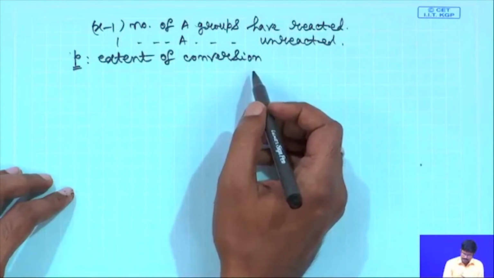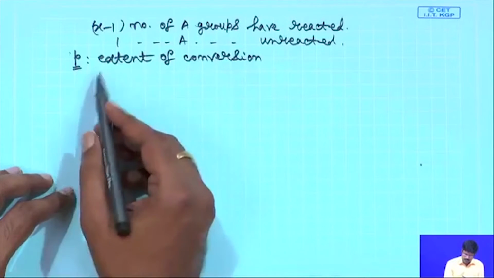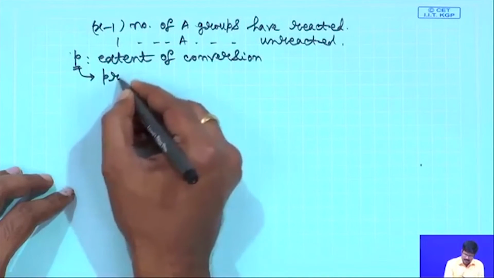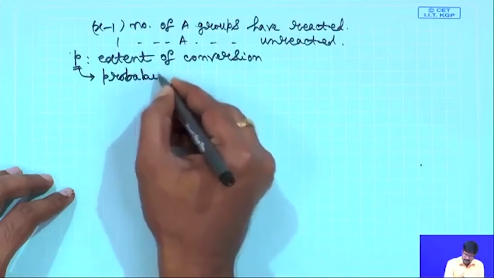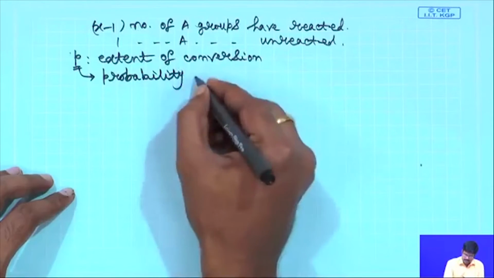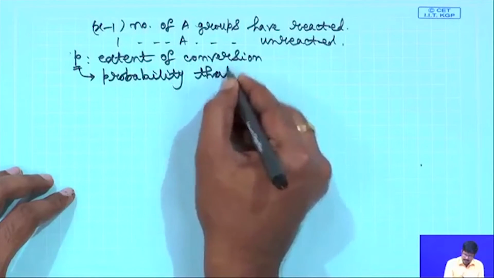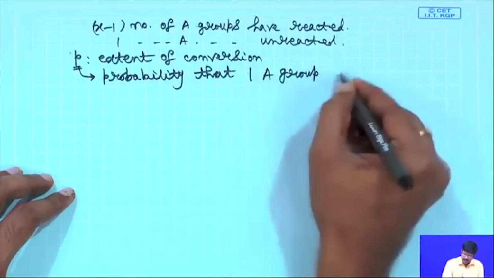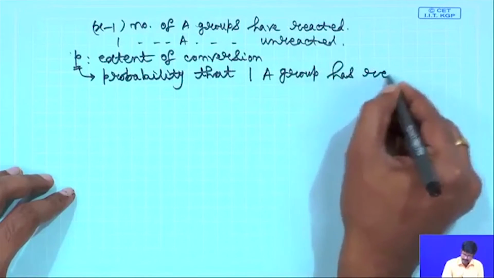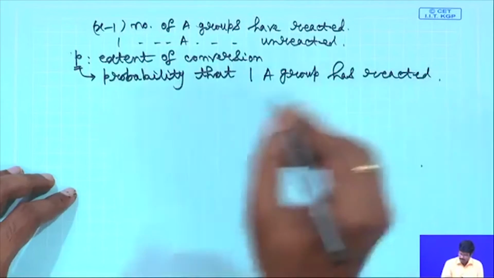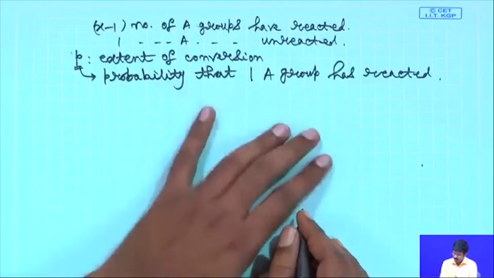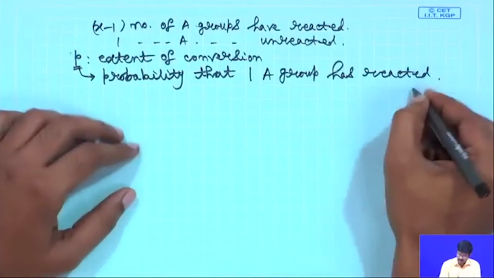P can also be termed as the probability that 1 A group has reacted at time t.